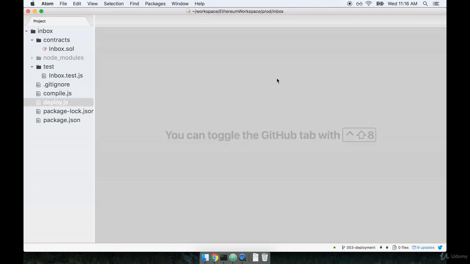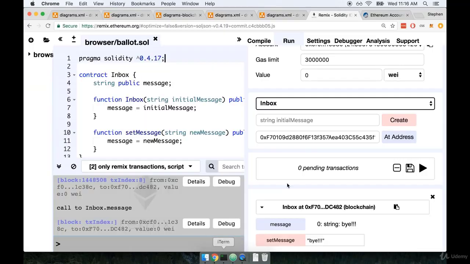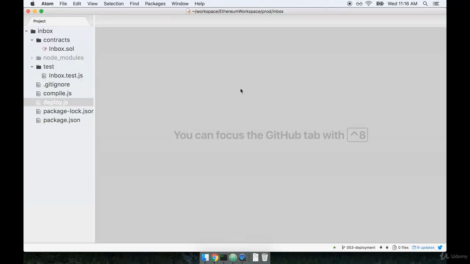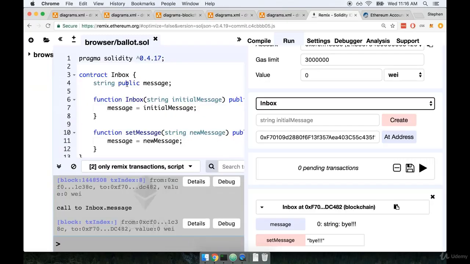In this video, we're going to review some of the big highlights of what we just accomplished inside of our project. I first want to discuss some of the differences between the Remix editor that we were just using and writing our contract in our code editor. When we first wrote out our inbox contract over here, the Remix editor seemed like a great place to author an Ethereum contract. We were able to get some auto completion when we wrote code in here.